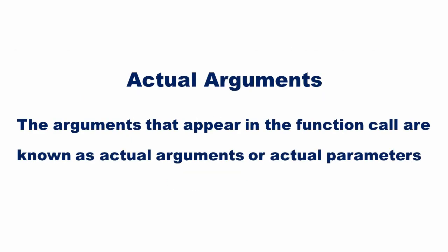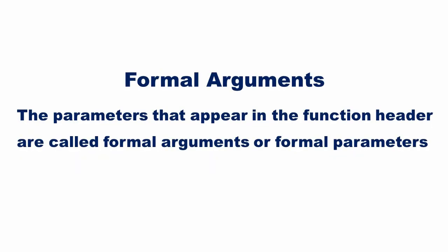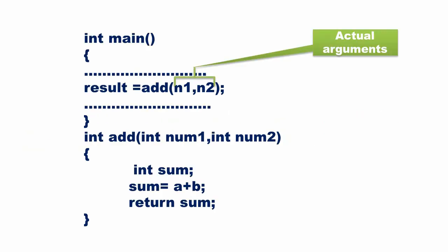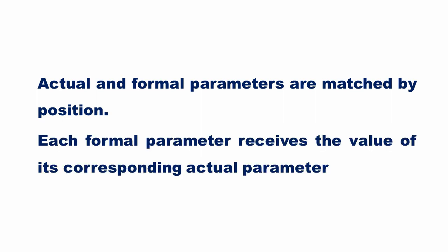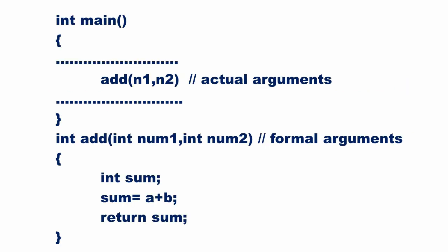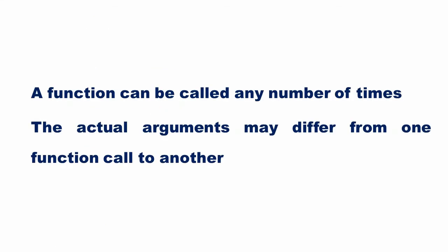The arguments that appear in the function call are known as actual arguments or actual parameters. The parameters that appear in the function header are called formal arguments or formal parameters. N1 and N2 are actual arguments. Num1 and Num2 are formal arguments. Actual and formal arguments are matched by position. Each formal parameter receives the value of its corresponding actual parameter. When the function add is called, the value of n1 is copied to num1 and the value of n2 is copied to num2.